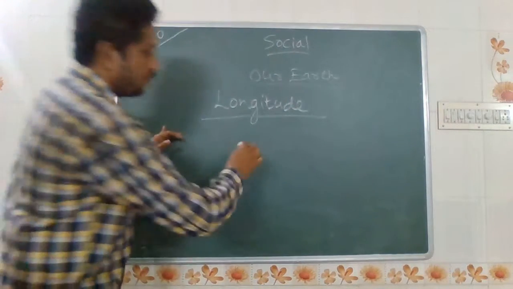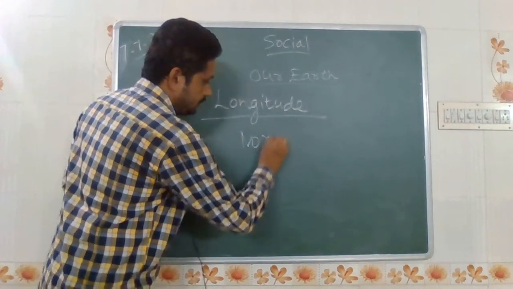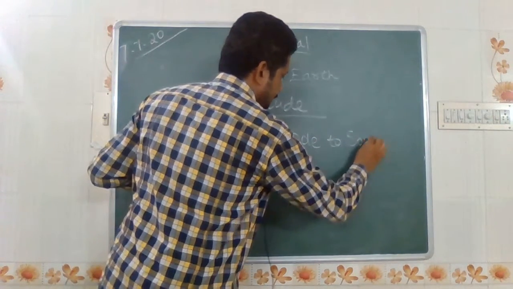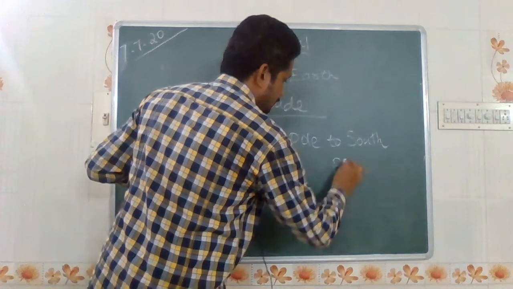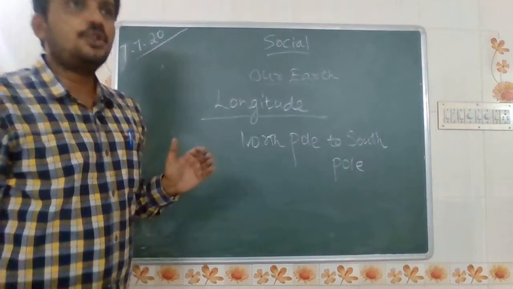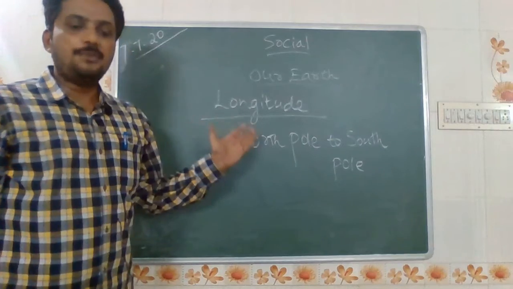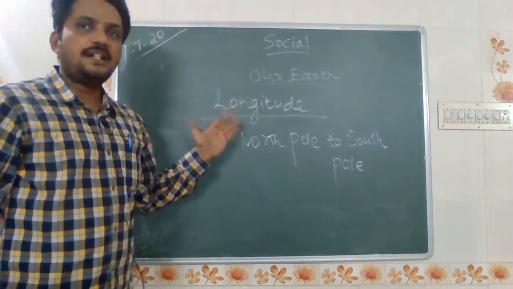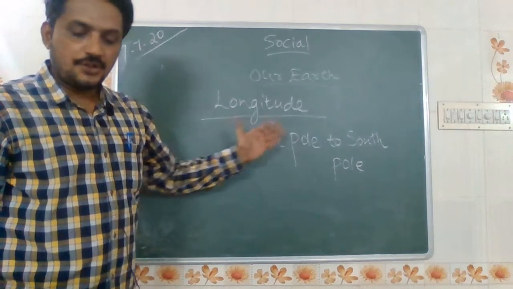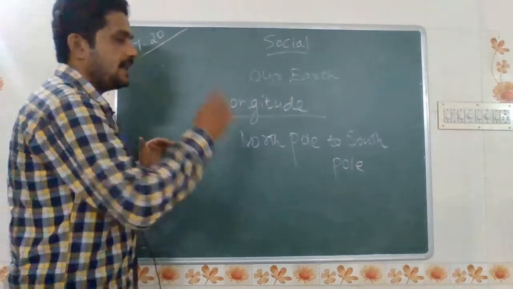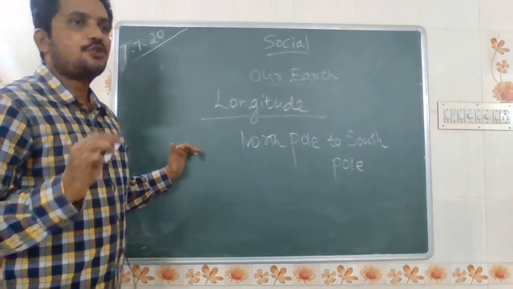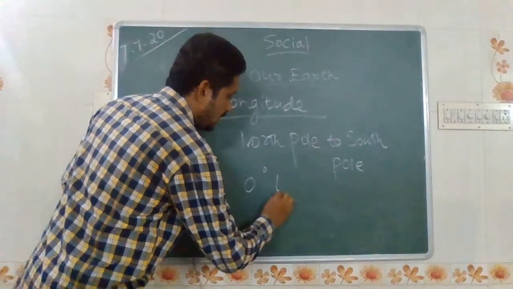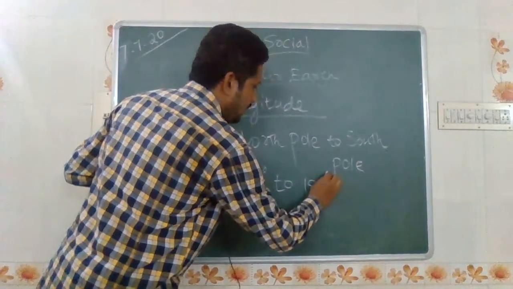In longitude, it runs from north pole to south pole. So students, mainly note that latitude is the direction from east to west, but longitude runs from north pole to south pole. In latitude we look at the degree of 23.5 degree, but longitude shows 0 degree to 180 degree.